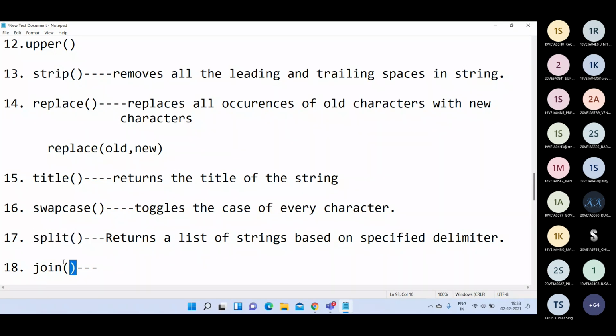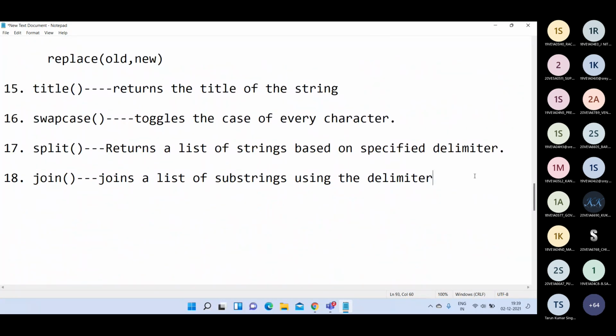This join function joins a list of substrings using the delimiter. By using a delimiter, we are going to join the substrings.